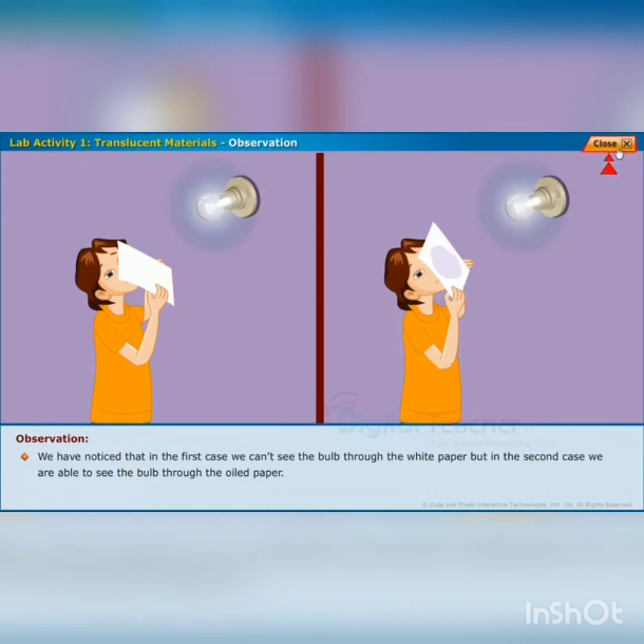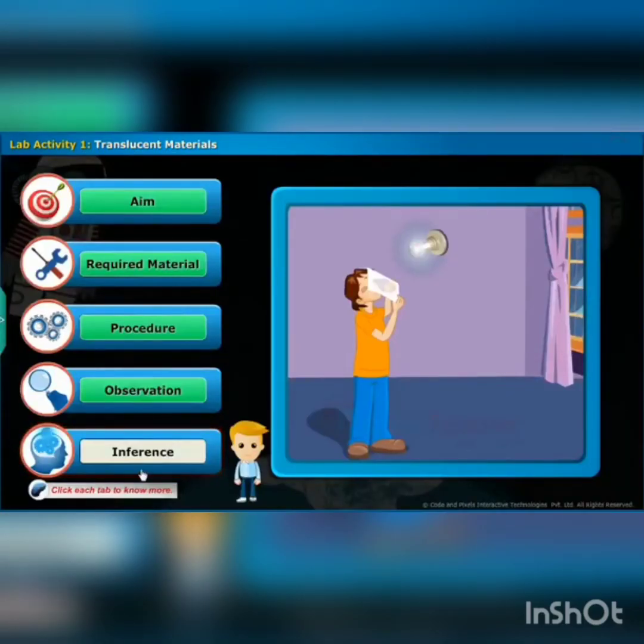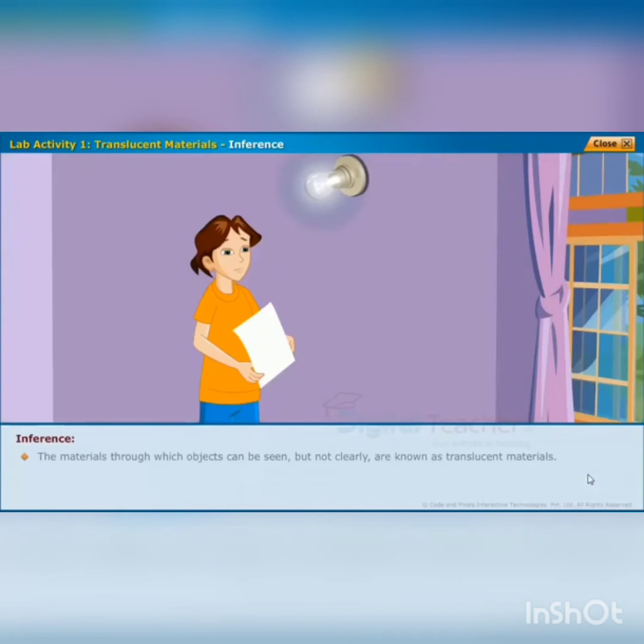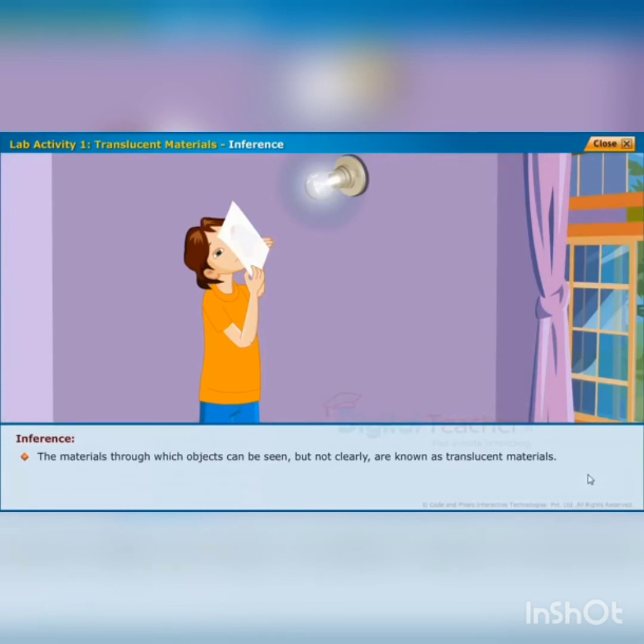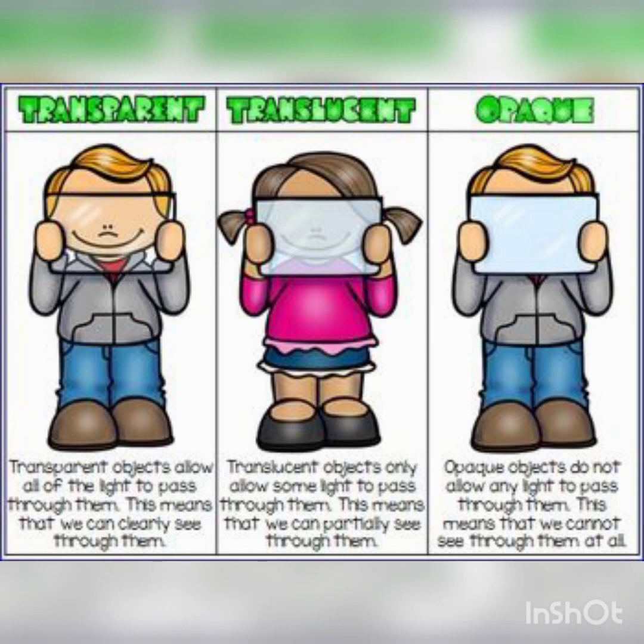Children, what did you understand from this activity? Yes. The materials through which objects can be seen but not clearly are known as translucent materials. In the same way, butter paper, muddy water, and frosted glass used in windows, smog, and fog are other examples of translucent materials. So children, these are about transparency.